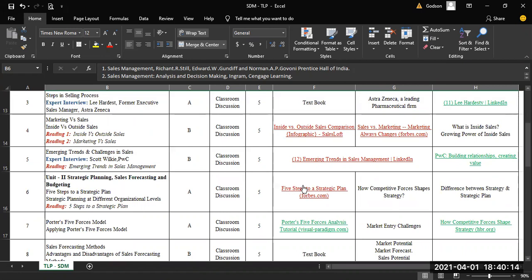Before they come to the class, this is a hypertext I have given. Just click on this, and it will direct you to the particular website where you can read this article, and you can make your own points and come for the class, so that all the students will be able to participate in the session, because class participation will also have marks. I will explain that at the last.